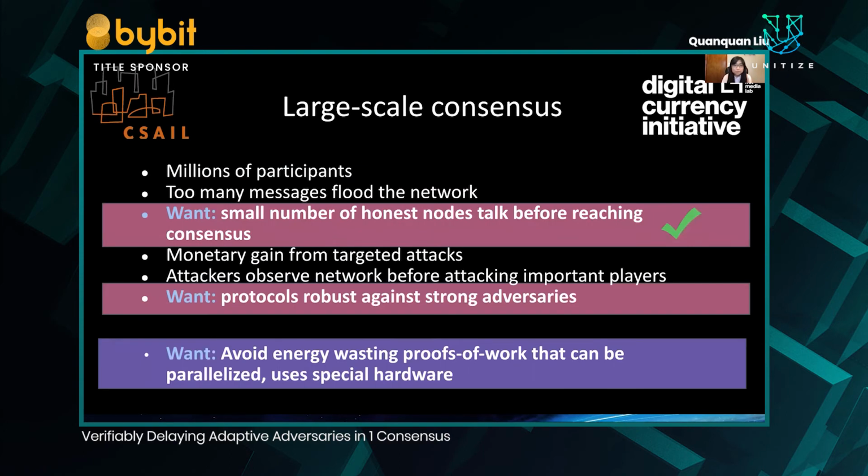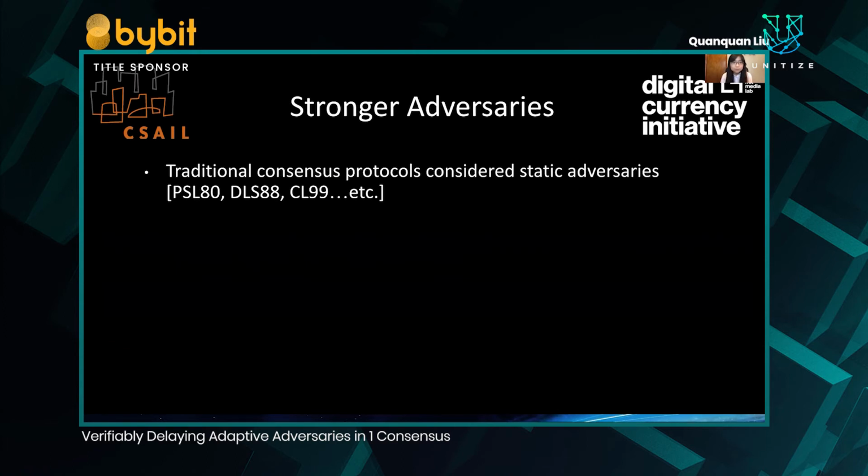Thus, this concept of cryptographic sortation allows us to satisfy our first desirable property. Now we'll talk about the second property. Note that from this point forward, I'll only talk about the remaining properties for protocols that satisfy the first property. First, very quickly, traditional consensus protocols mainly considered static adversaries.